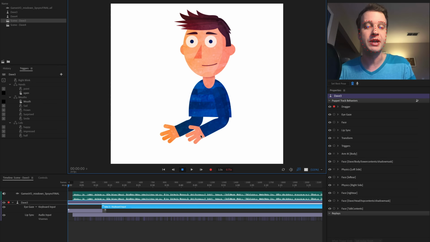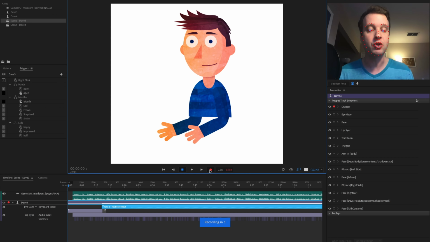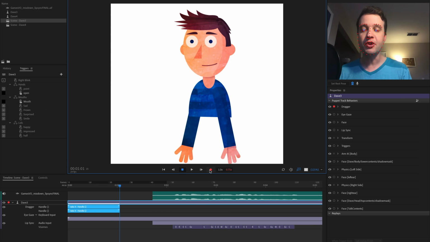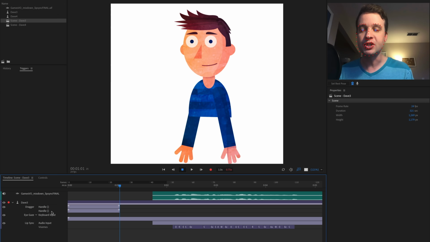They're kind of off screen right here, but there's a little bit of bend to them, so I know they're going to be easy to move up and make certain gestures with. So that looks good. I'm just going to press record for a couple of seconds, keep them in place, and stop. And you'll notice that's going to do two different tracks here. Now, I didn't name my handles in the original rig mode, so you see it says handle parentheses, handle parentheses.